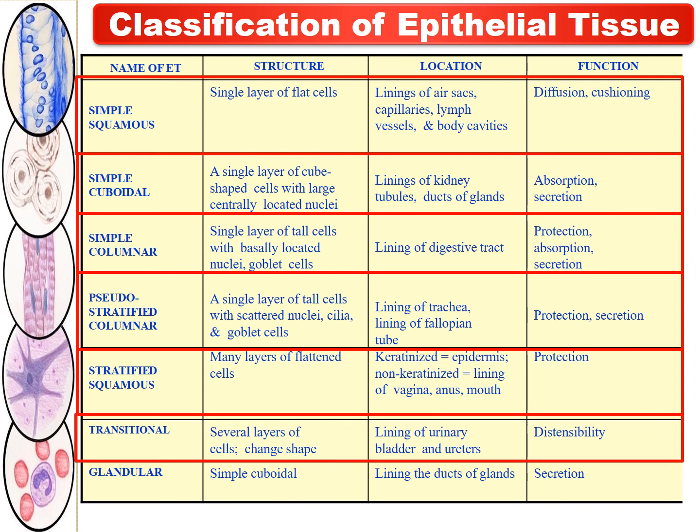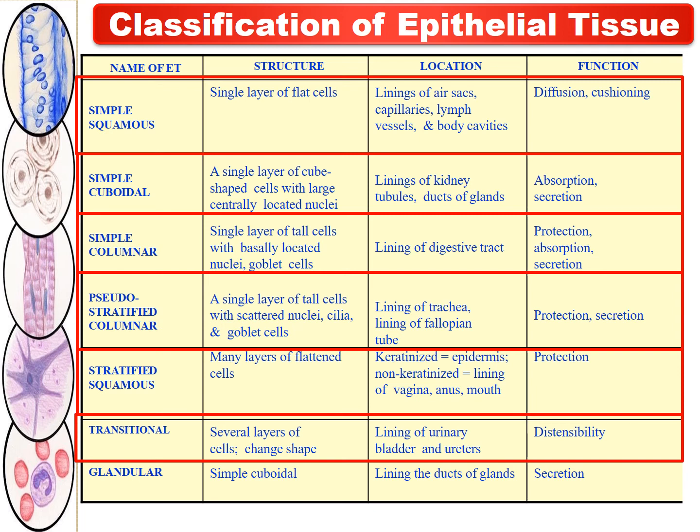Then the second-last type is called the transitional epithelial tissue. The structure shows several layers of cells that change shape. Its location is at the linings of the urinary bladder and the ureters. And the function subserved by the transitional epithelium is distensibility.